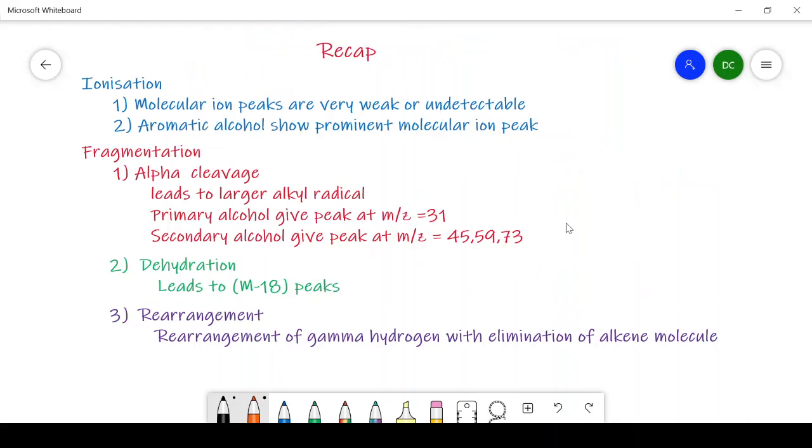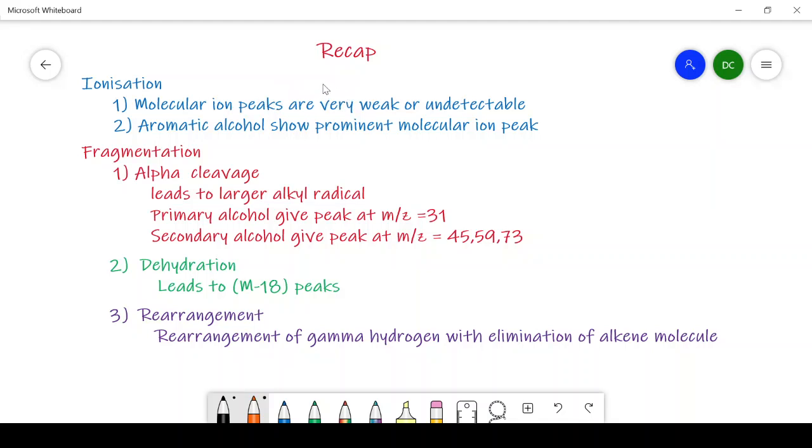We will revise what we have learned in this lecture. First of all, we have studied the ionization of alcohols, in which we have studied the molecular ion stability. The molecular ion peaks are very weak or undetectable.